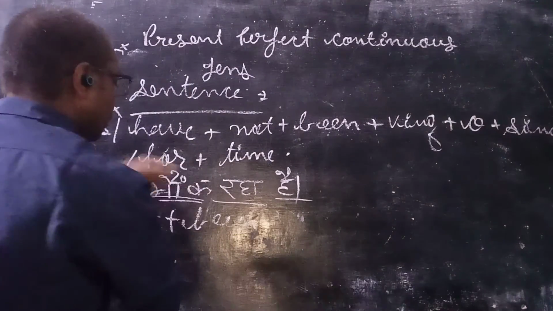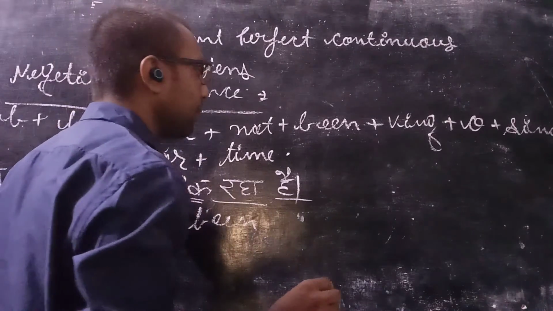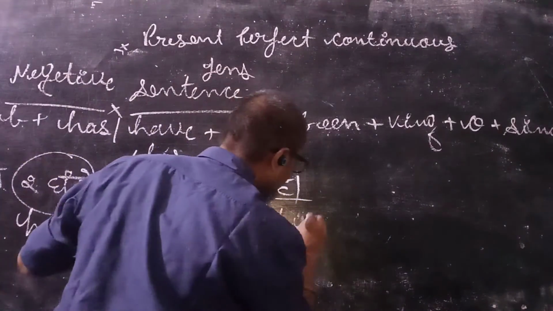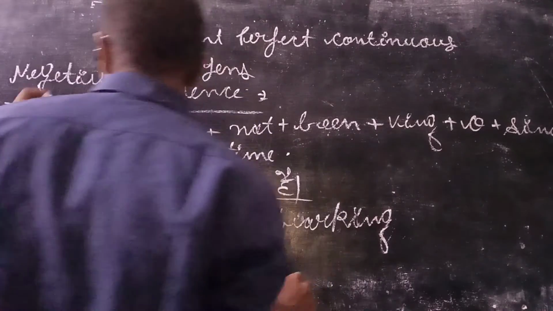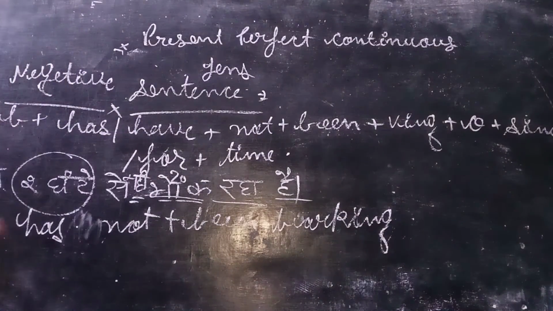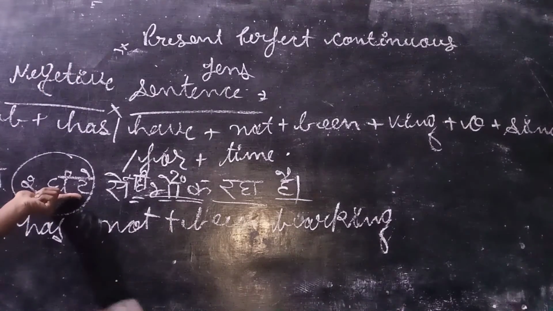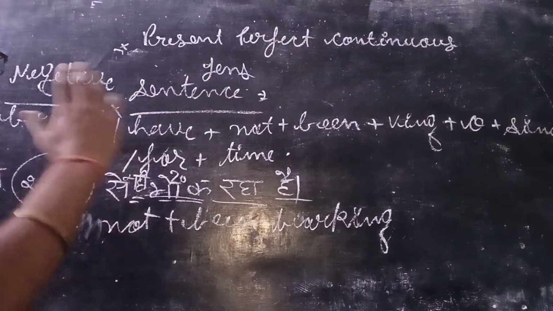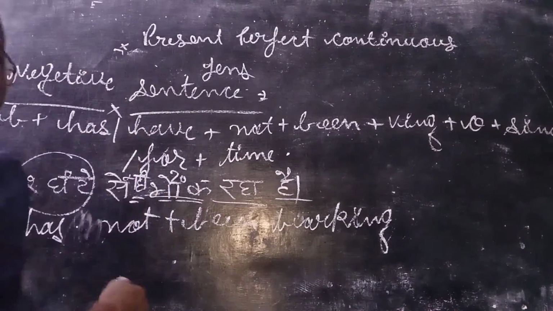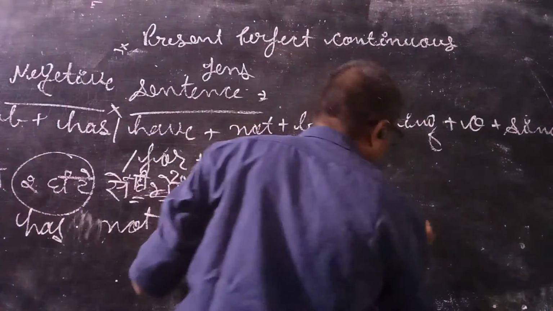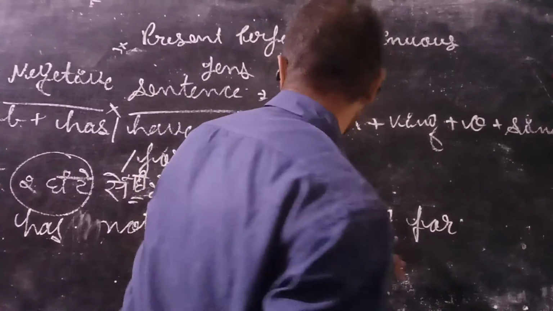काम कौन सा हो रहा है? भौंकने का काम हो रहा है, right? भौंकने का, barking, right? So we will use fourth form of the verb. Bark plus ing, barking. B-A-R-K-I-N-G, barking, right? And now decide this will take since or for. Just because when we are talking about 2 घंटे, तो कोई भी 2 घंटे हो सकते हैं. We are not sure. हम सिर्फ एक पीरियड की बात कर रहे हैं, 2 घंटे के एक पीरियड की बात कर रहे हैं, पॉइंट की बात नहीं कर रहे हैं. So this will take for, right? This will take for. So dog has not been barking for 2 hours.